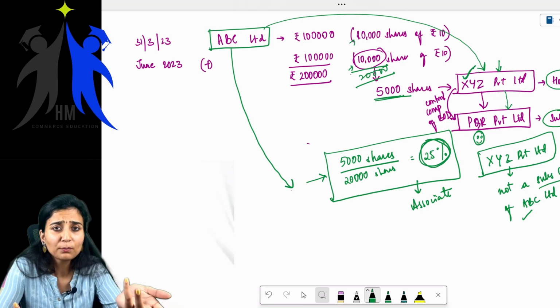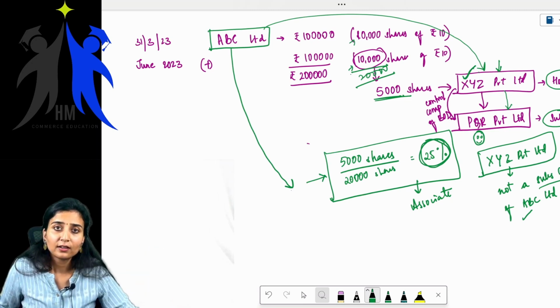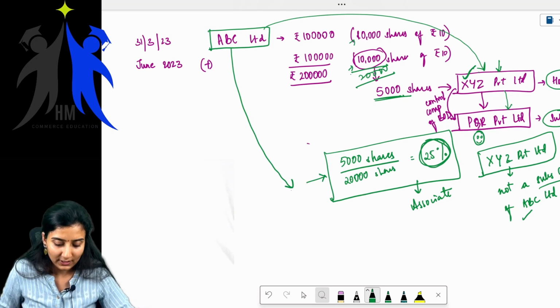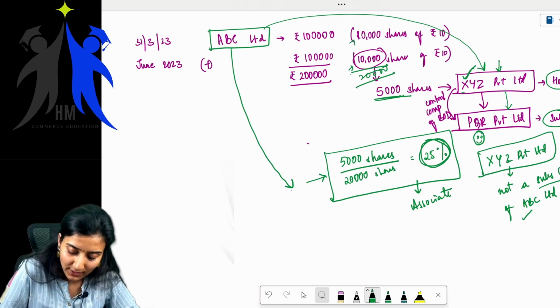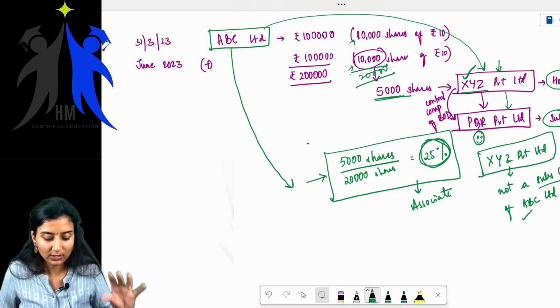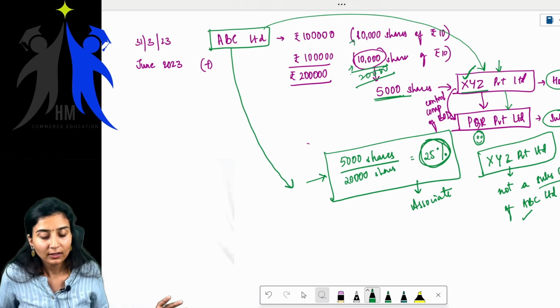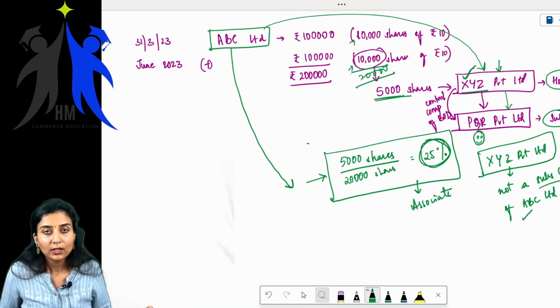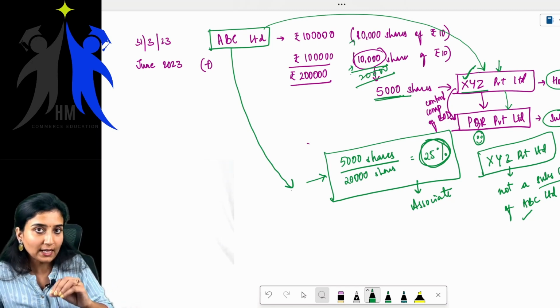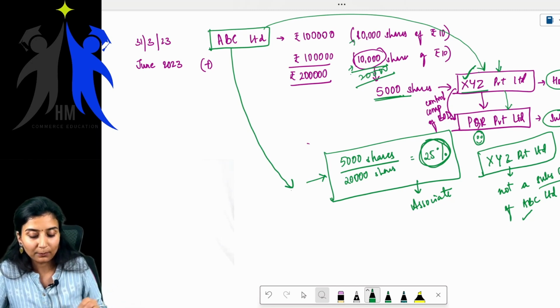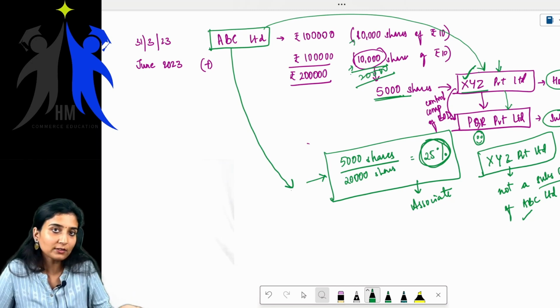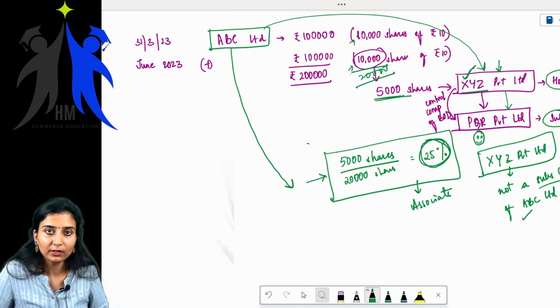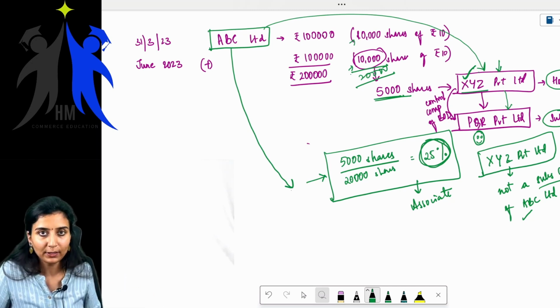So simple. Why break your head? First, what did we see? XYZ Private Limited holds 5,000 shares in ABC Limited. That amounts to 25% of the holding, right? In order to be a subsidiary company, it has to hold more than one half of the voting power. Voting power here we are considering as share capital.